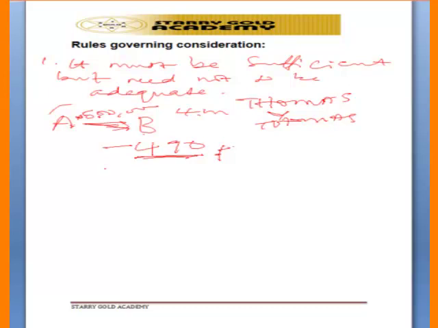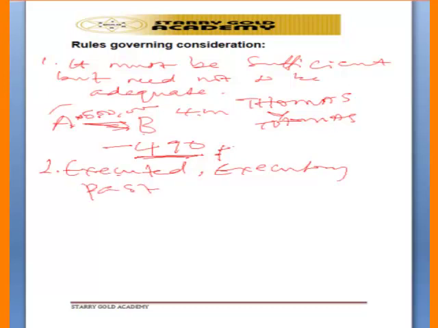Then also, another thing is consideration may be executed or executory, but must not be past. So we have these three types of consideration.